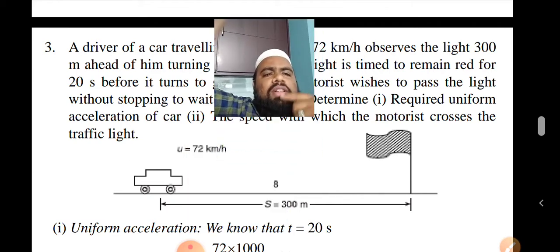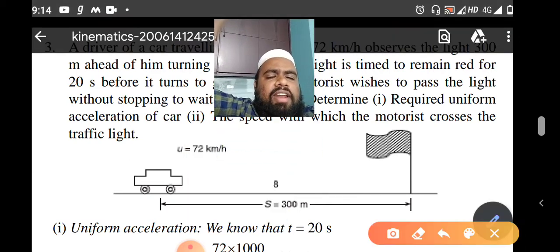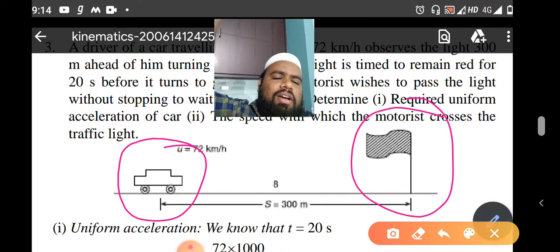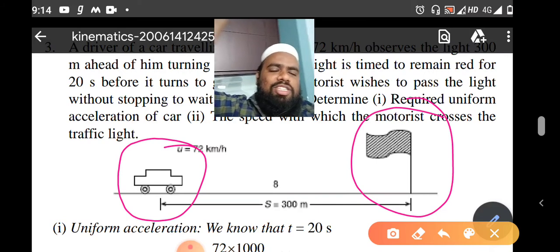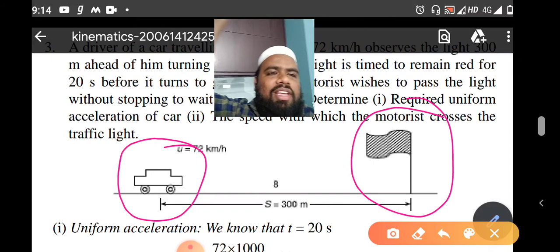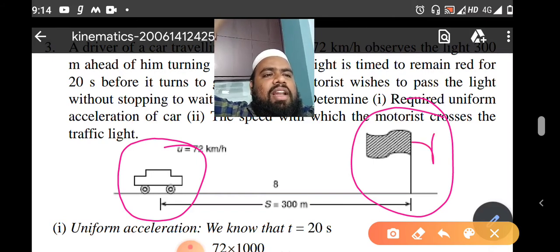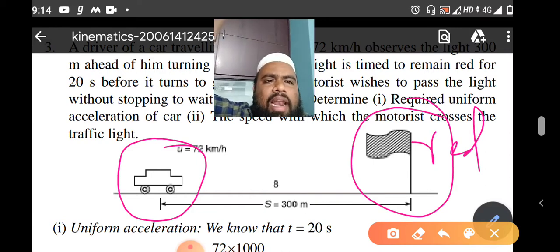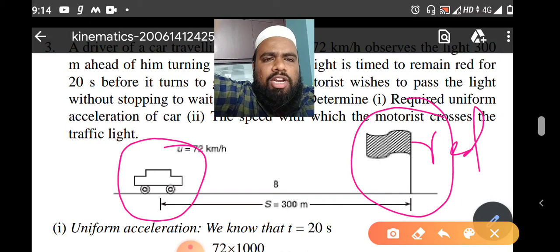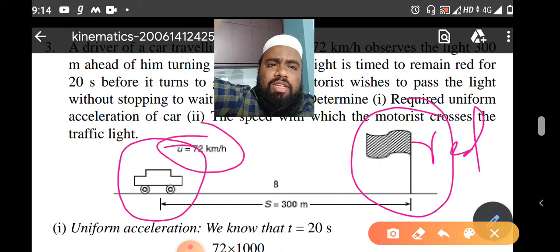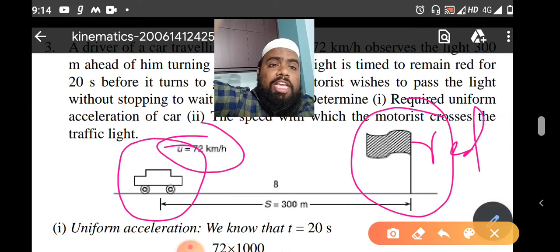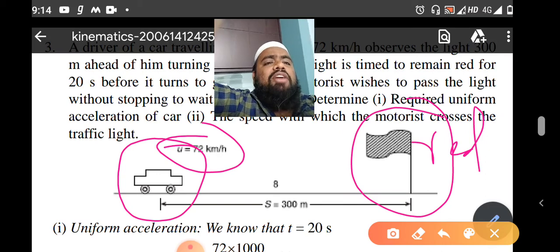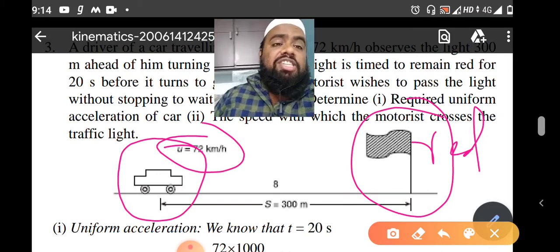So if you observe, it is clearly given that this is the vehicle and this is the traffic light. In the question he gave a flag, no problem. You observe this is a red light. The distance between the car and the light is 300 meters, clear, and the body is moving with 72 km per hour. If the body is moving with a velocity, it is a starting velocity, an initial velocity.